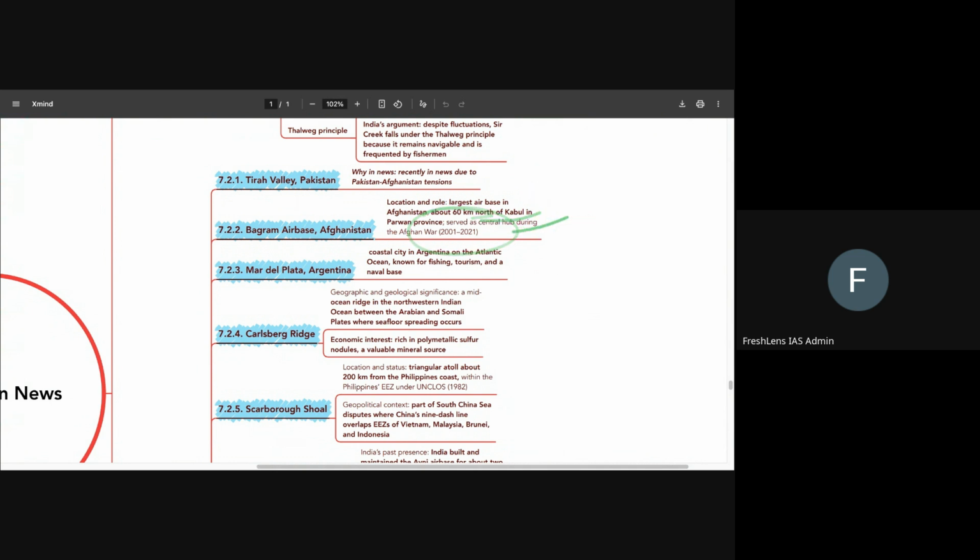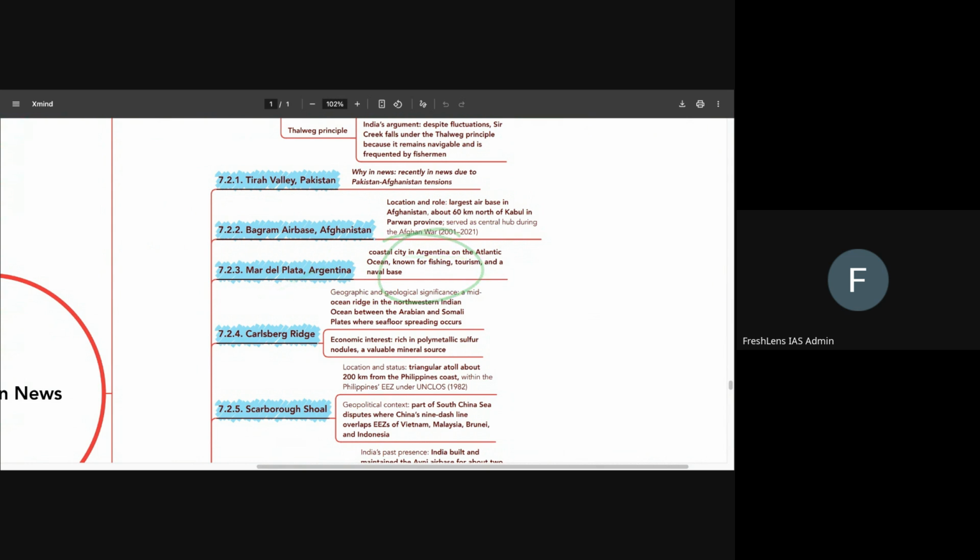war from 2001 till 2021. Now, why is it in the news again? Because the US President Trump is saying that we want to reclaim this particular airbase of Bagram. Okay. The Mar del Plata is basically a city in Argentina.